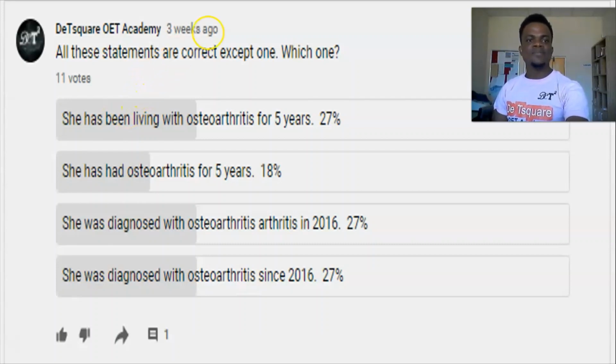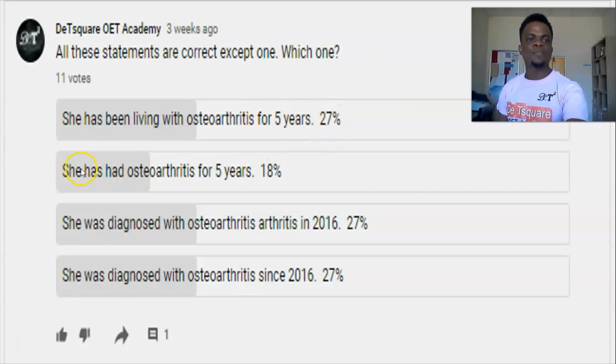Usually you use this type of tense for chronic illnesses. She has been living with osteoarthritis for 5 years. Look at the question. The question says all the statements are correct except one. Now, which one is not correct? The first statement is correct because in this present perfect continuous tense, the tense is in agreement with the time reference "for 5 years." For 5 years is a range. You can say "for the past 5 years" is a range. So it's in agreement.